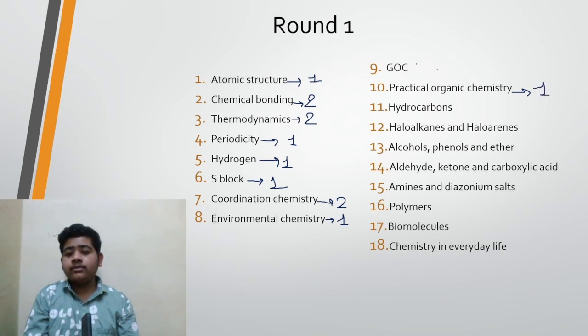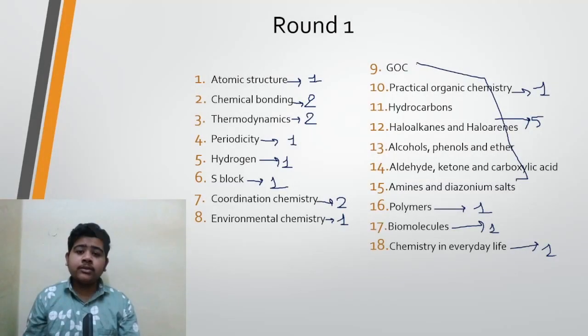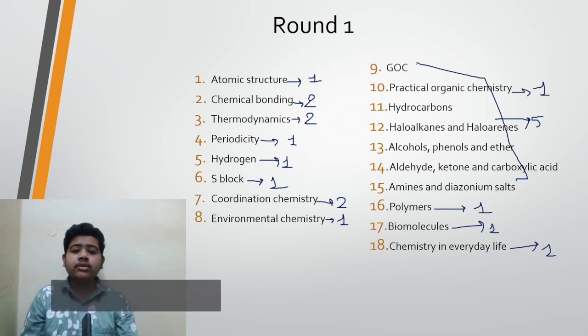Then we have this part of chemistry up to amines, and from this part you will get mixed questions. You can expect 4 to 5 to 6 questions from this part, let's say 5. Then we have polymers, and from polymers every year one question is seen. From biomolecules at least one question is seen, and from chemistry in everyday life also one question is seen every year. If you do these chapters, then you can expect at least 20 questions.